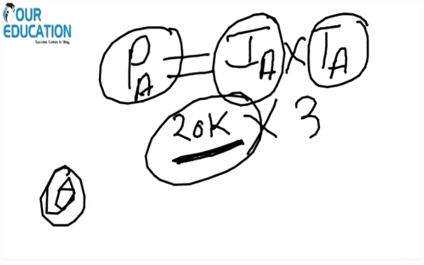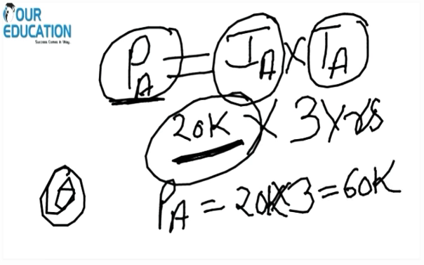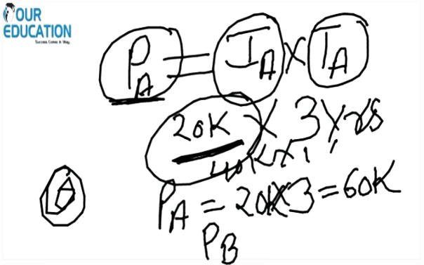So let's say it is invested for 3 years. So the profit of person A is 20 into 3. Alright, 20k into 3, which is 60k. This is how it gets calculated. And likewise, profit of B: there is another guy B who invested 40k for 1 year.